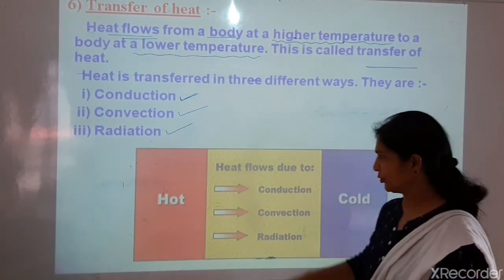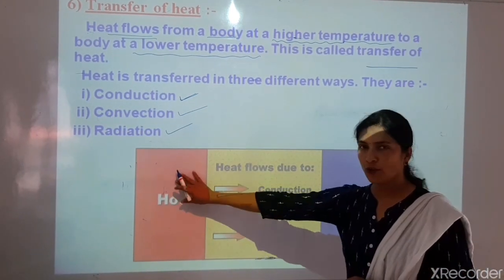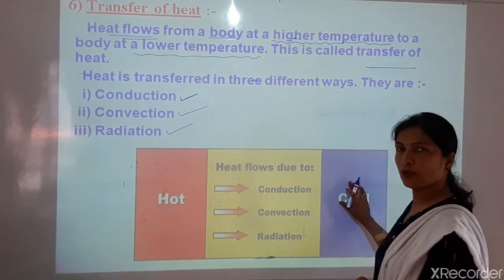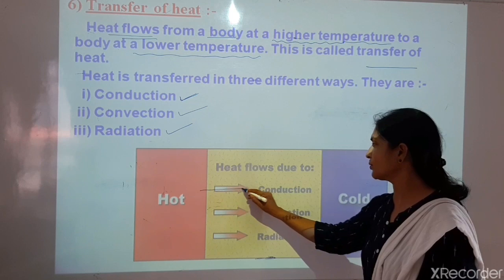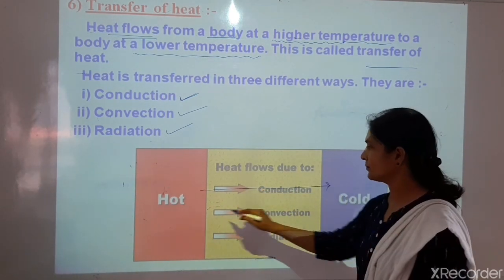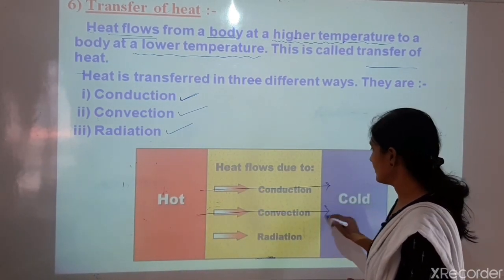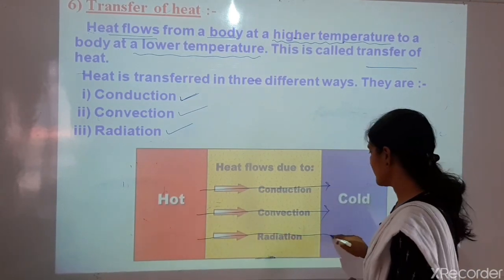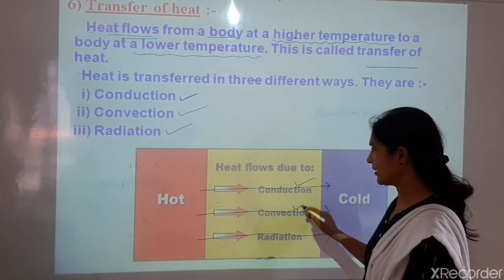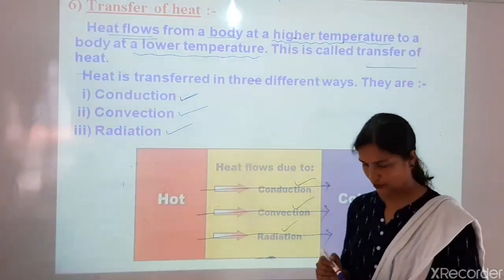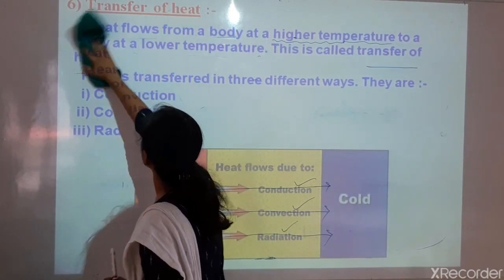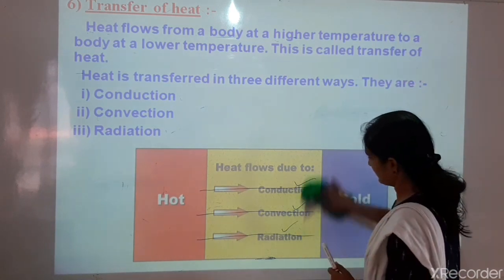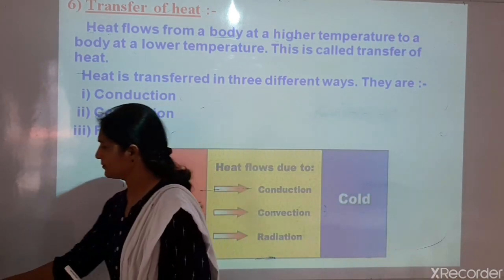Here in the picture also you can see one hot object and this one is a cold object. The heat will transfer from this hot object to the cold object. In this way heat will get transferred. But there are three ways again: by conduction, by convection and by radiation. So what are those three ways? We will see in detail.